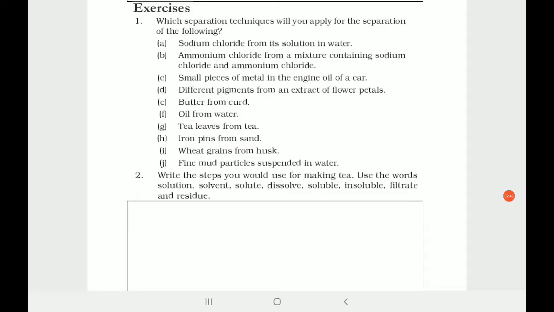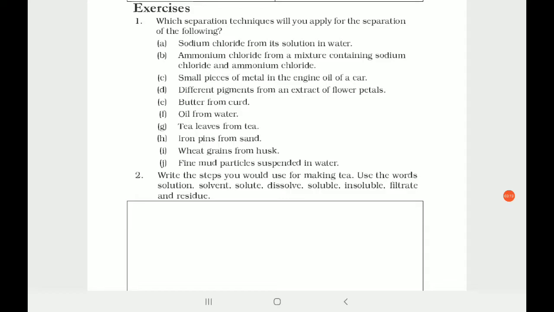Different pigments from an extract of flower petals: chromatography, very simple. Butter from curd: centrifugation. Oil from water: using a separating funnel, separation is the word. Tea leaves from tea: at home we strain it, don't we? So filtration. Iron pins from sand: of course using a magnet, so we can also call this magnetic separation.